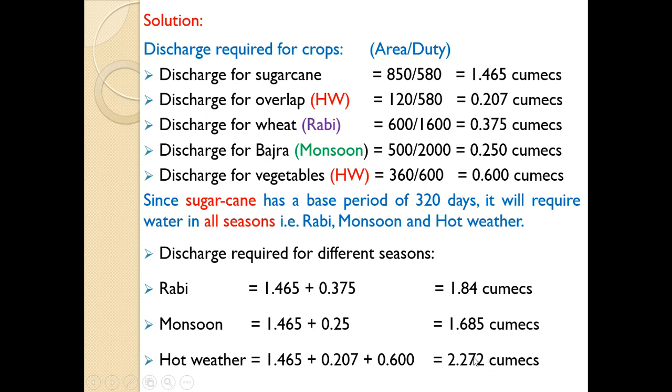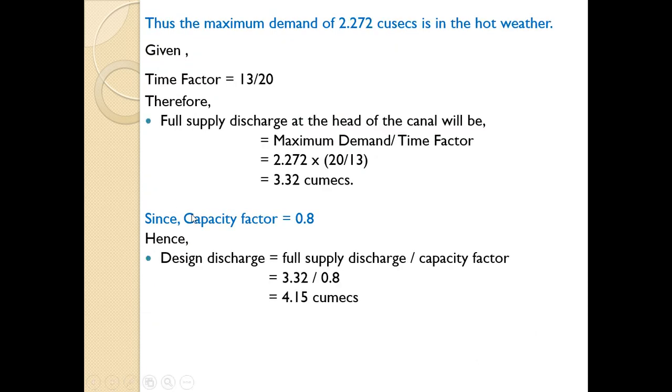So this is the discharge required for the canal. You can say this is the design discharge. Thus the maximum demand of the canal, 2.272 cumecs, is in hot weather. Now considering this time factor and this capacity factor, we can find out the design discharge. This time factor is utilized for determination of full supply discharge.